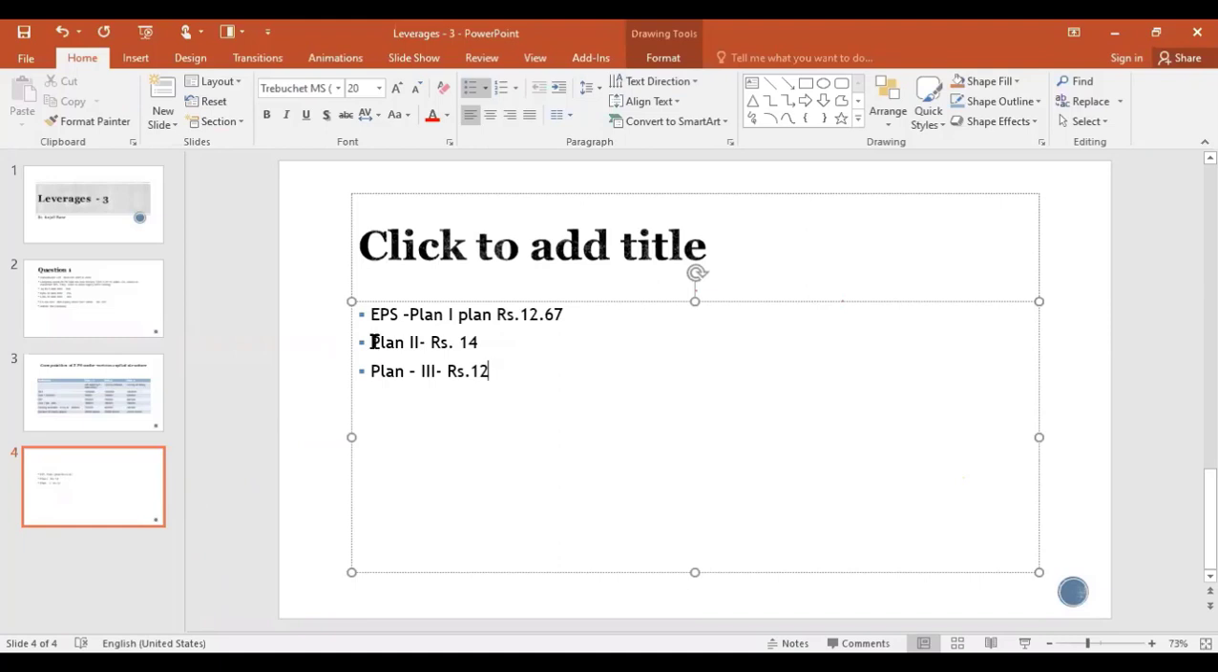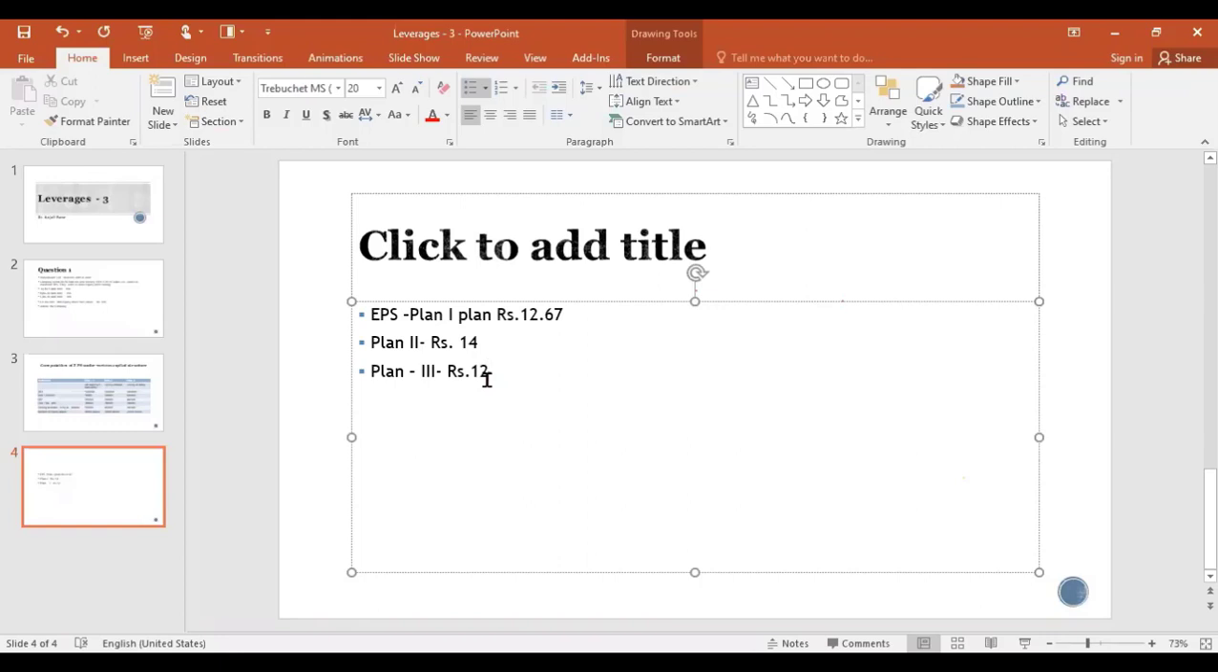So you need to write your conclusion. Write the recommendation. Plan 2 is advised to the company as EPS is rupees 14, which is higher than plan 1 and plan 3. This is your recommendation.